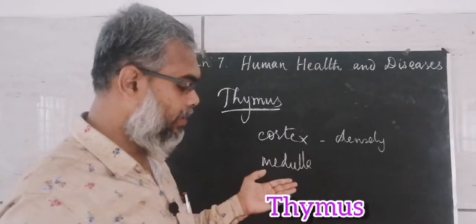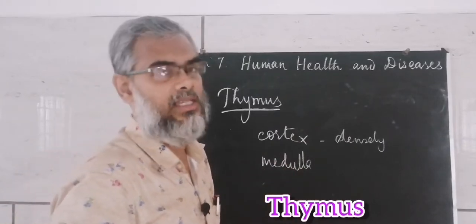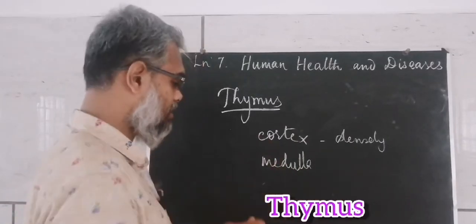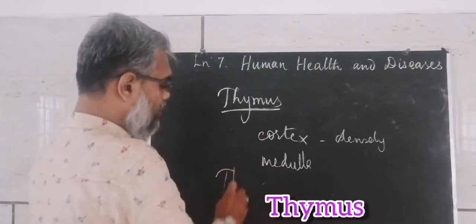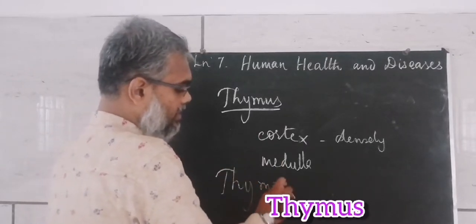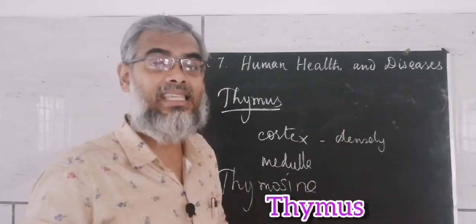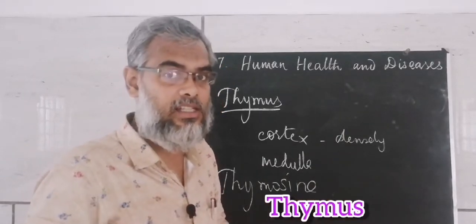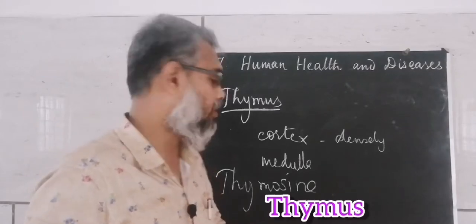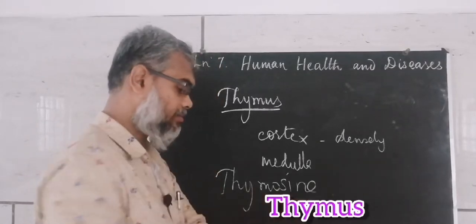When it comes to the medulla, mature thymocytes are present. It secretes the hormone called thymosin, which stimulates T cells to mature and act like antibody. So thymosin is very important.